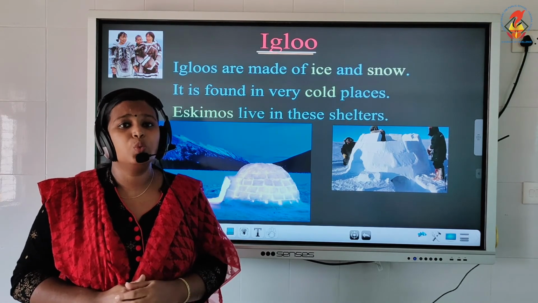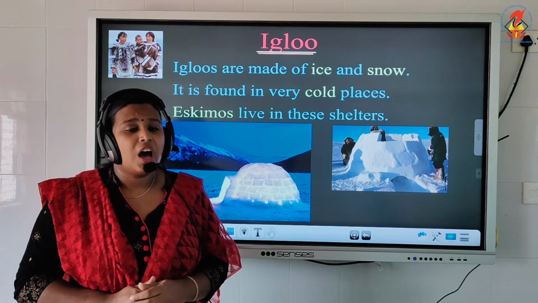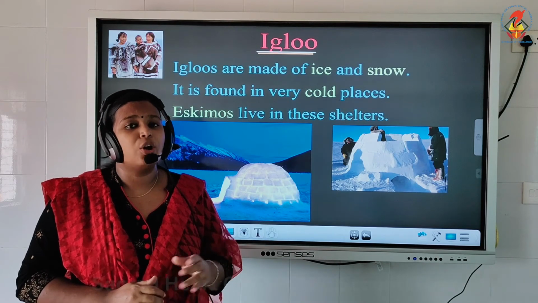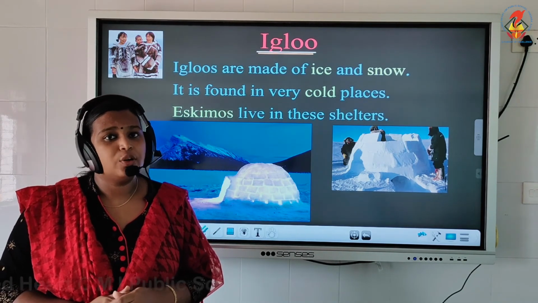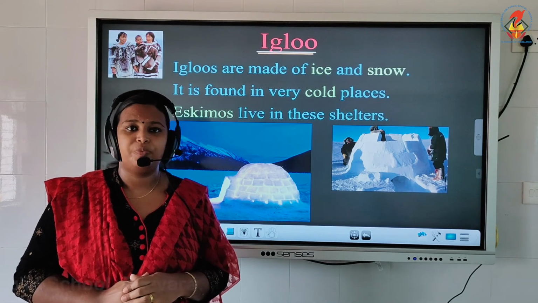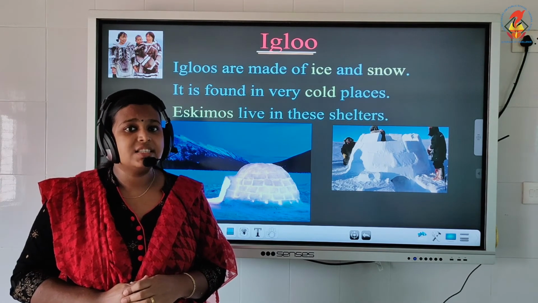The third we learnt about, yes, houseboat. Houseboat is a floating house that is built on a boat. It is a boat with rooms. The next one we learnt about a caravan. A caravan is a moving house which has wheels.